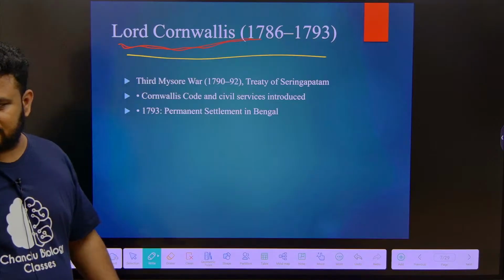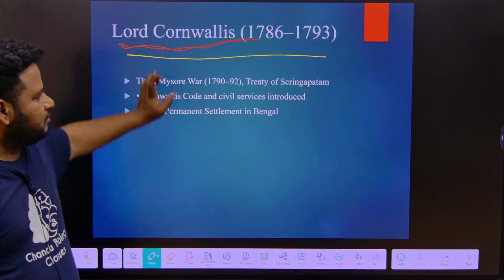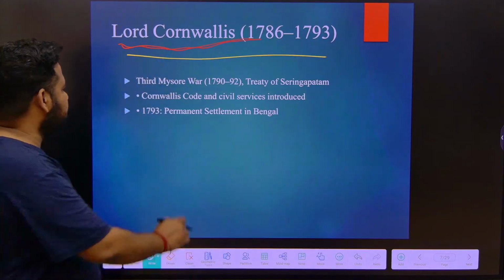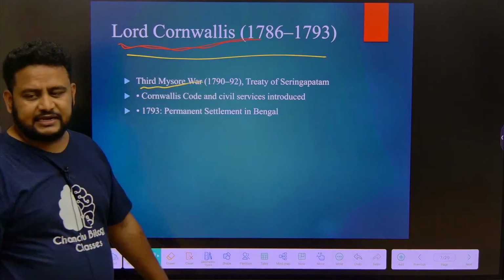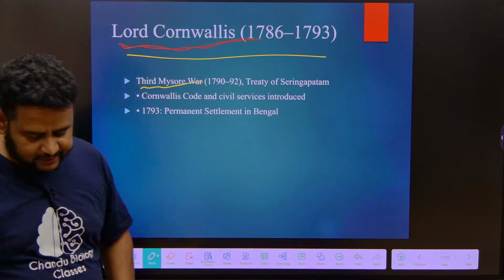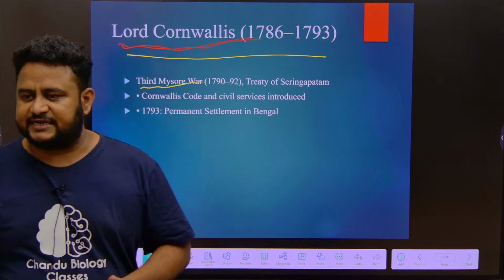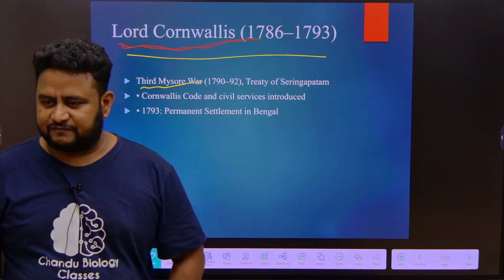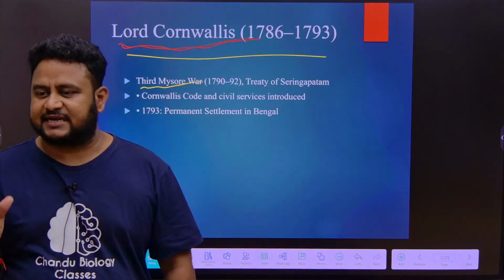Second Mysore War, Warren Hastings. Third Mysore War, Cornwallis. Under him, there was another important treaty. I told you, under Warren Hastings, Treaty of Salbai: First Maratha War, Treaty of Salbai, and second Mysore War.